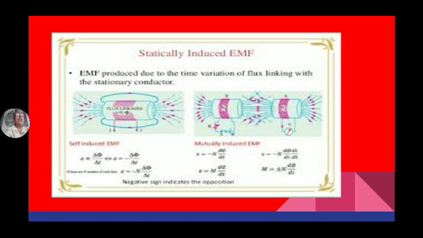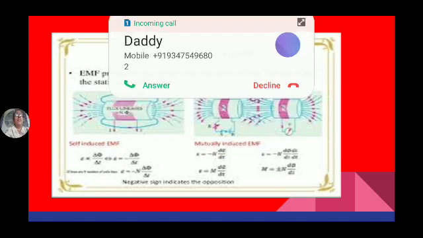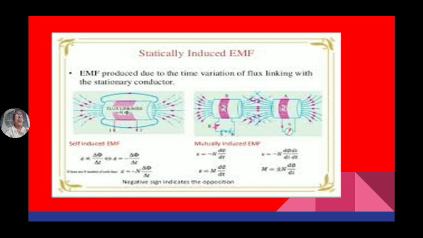For the second coil, we are not giving any supply at all, but the magnetic flux is linked in the second coil. The flux developed in the first coil is linking with the second coil.